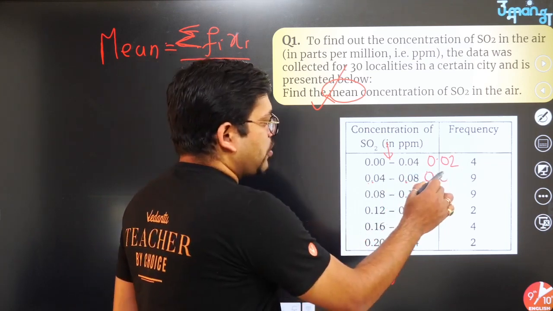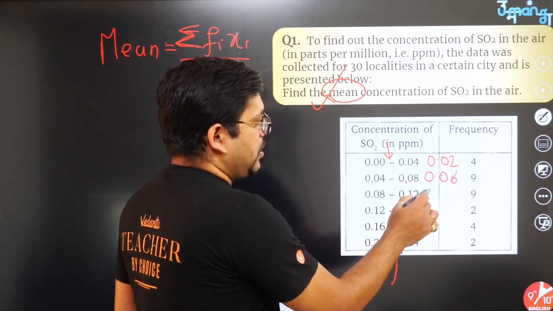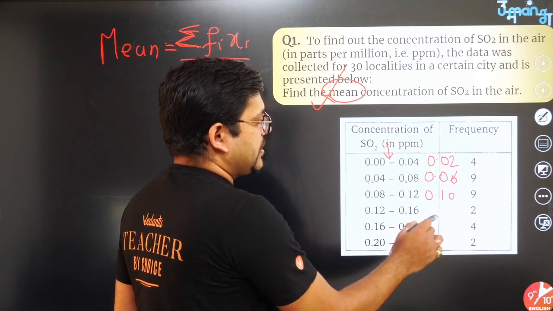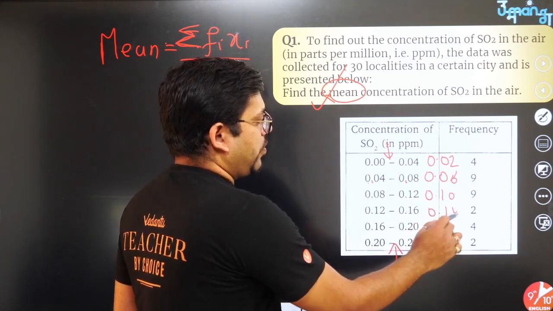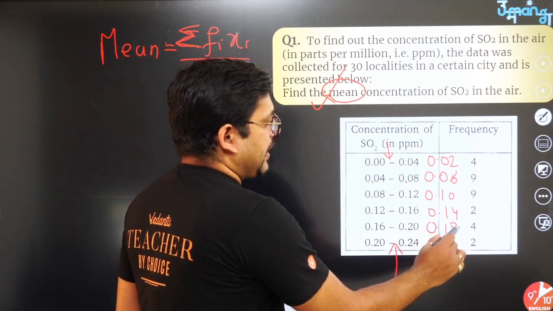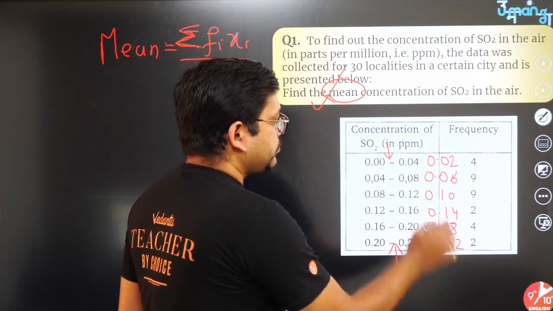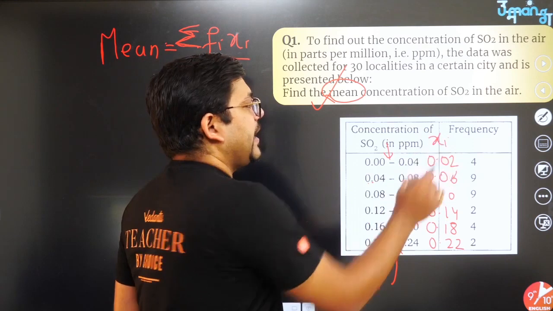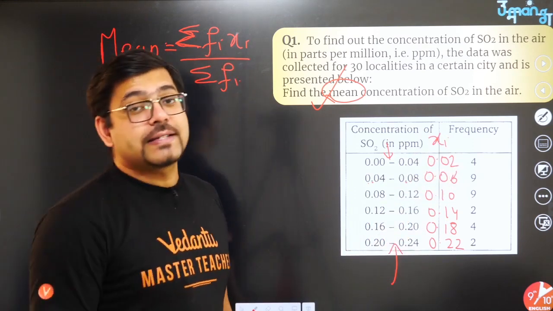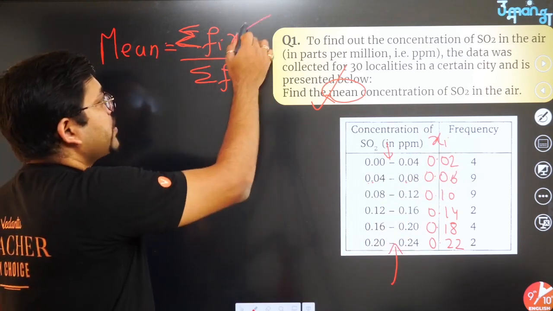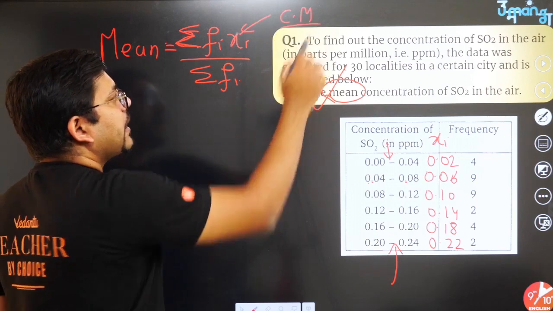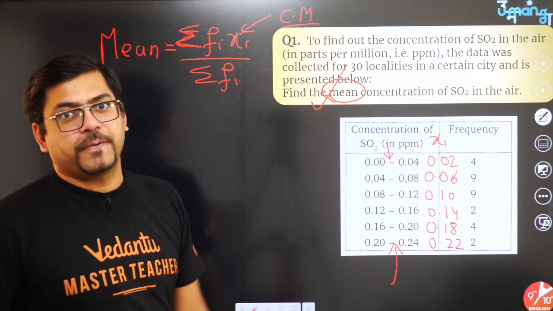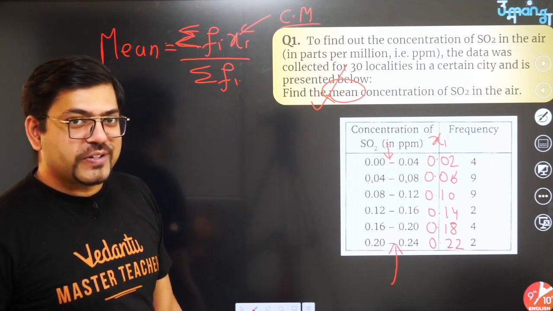Similarly here, the middle ones will be 0.10, 0.14, 0.18 and 0.22. This middle value xi is also called the class mark, and this is how we find it. I hope you all understood that.